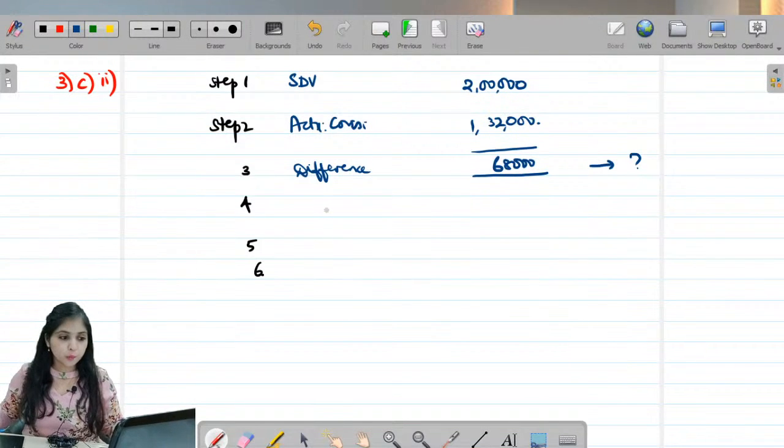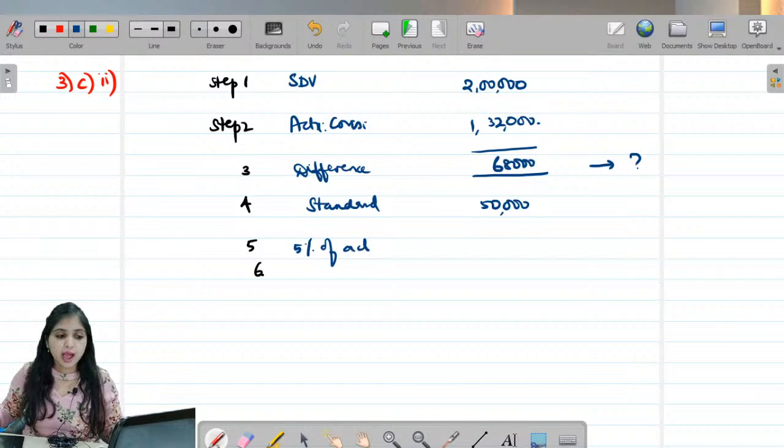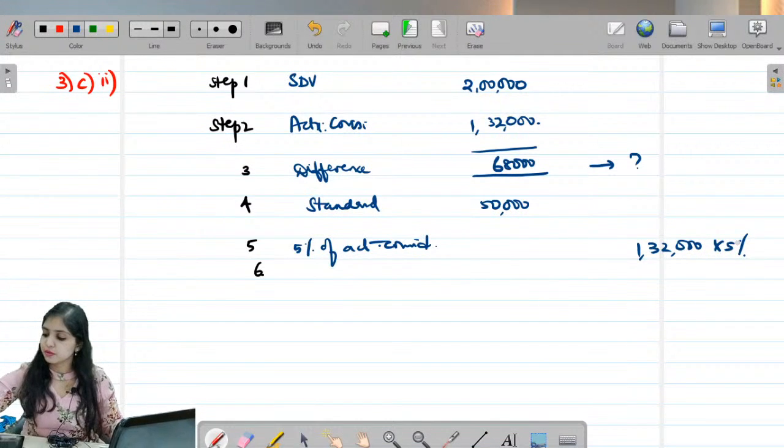So what is step 4? Step 4 will always be a standard number of 50,000. Okay. And step 5 will always be 5% of actual consideration. 5% of actual consideration. So 1,32,000 into 5%. Quickly calculate and tell me how much is it? 1,32,000 into 5%,